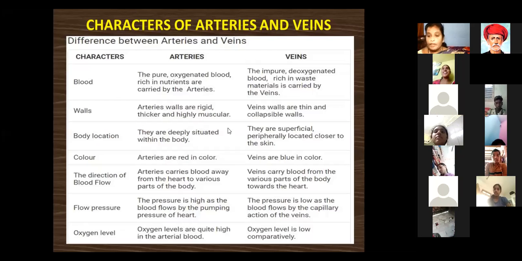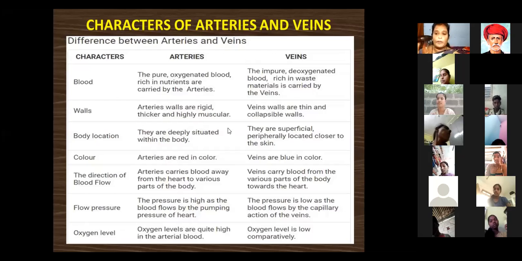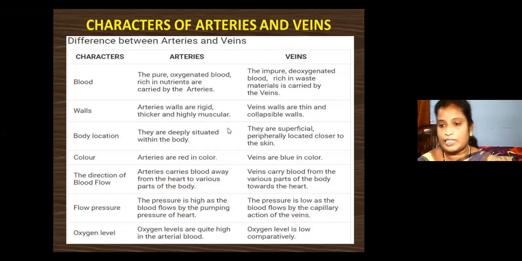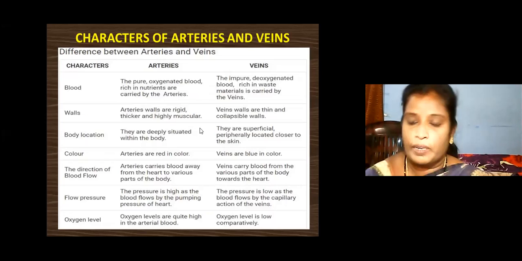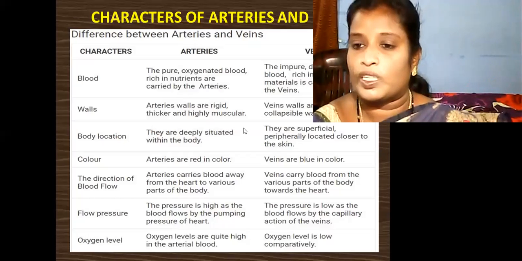The deoxygenated blood is collected from all parts of the body and carried to the heart. This is the main difference between the arteries and veins.